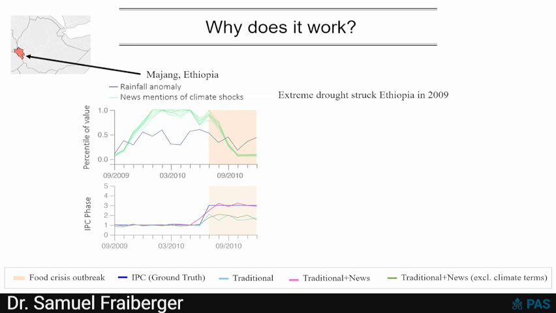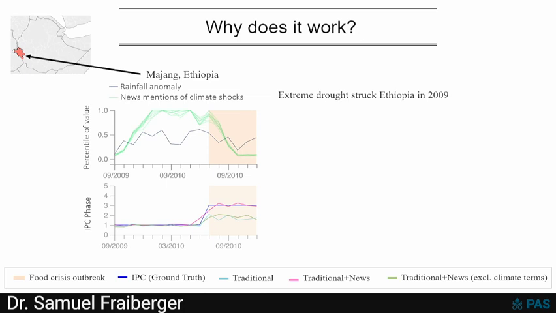And so in the few minutes that we have left, I'm going to try to convince you that actually it's not black box. It's actually quite transparent and could be very impactful for decision making. And for this, I'm going to take one example from Ethiopia, specifically from the Mahjong region in Ethiopia. So in Ethiopia, there was a severe drought in 2009. And when we looked at the data, especially the data from the Mahjong region, we saw that